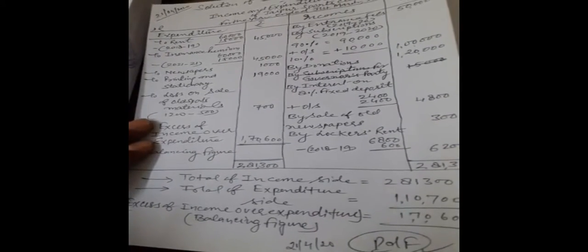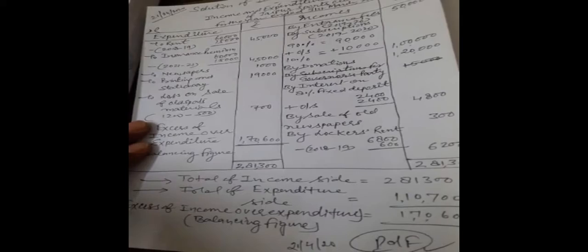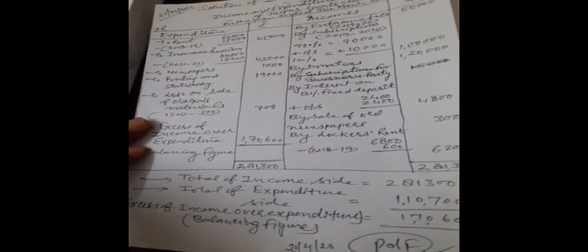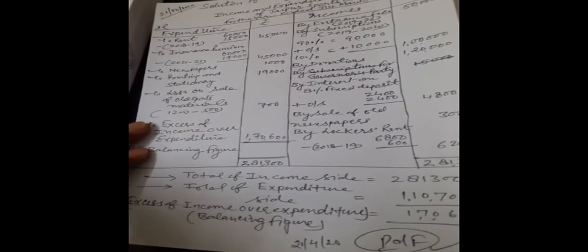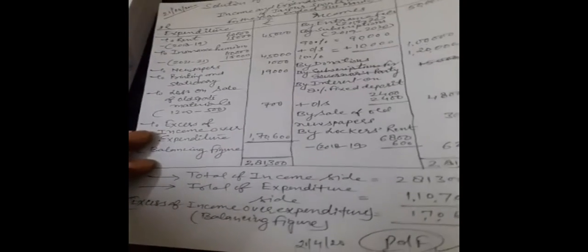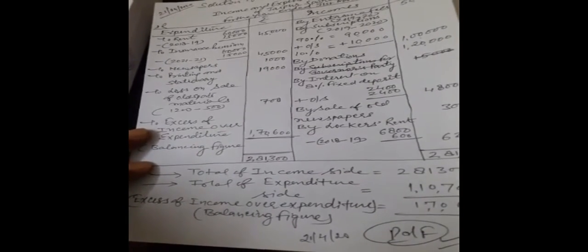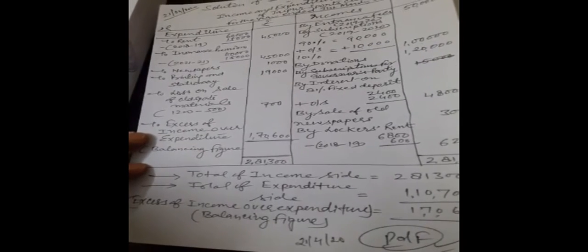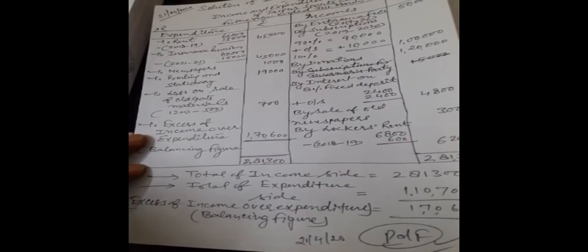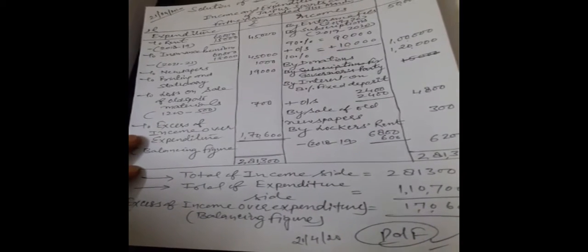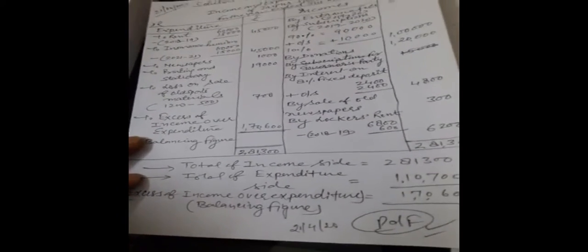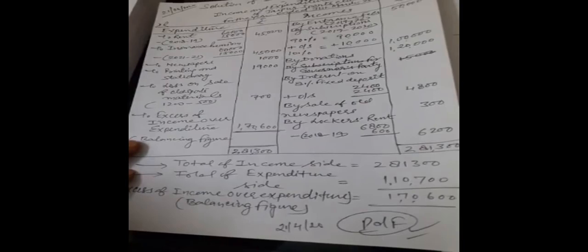Then sports equipment will not be recorded here because it is a capital expenditure. Furniture, the same, it will also not be recorded in the income and expenditure account. The 8% fixed deposit made on 1st October 2019 also will not be recorded because it's an investment and capital expenditure. Tournament expenses will also not be recorded because for that we have prepared a separate fund, that is the donation for tournament in the question. So it will not be recorded here. The treatment will be done in the balance sheet at liability side.